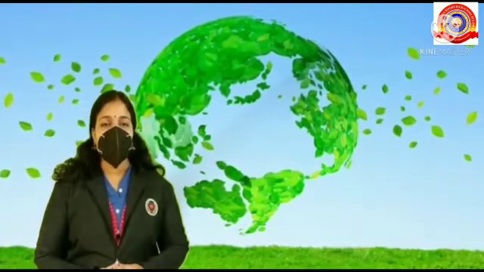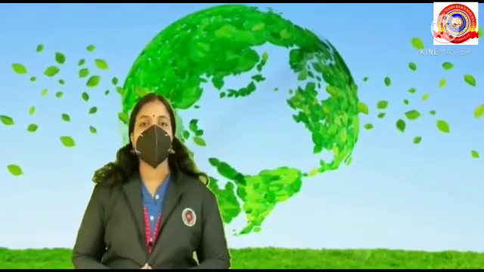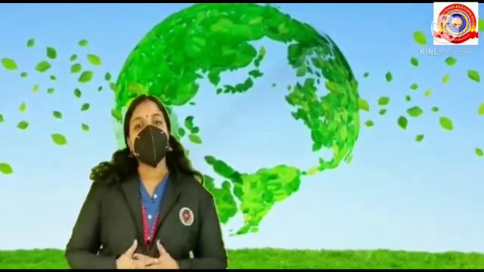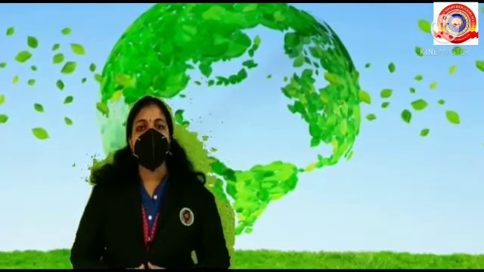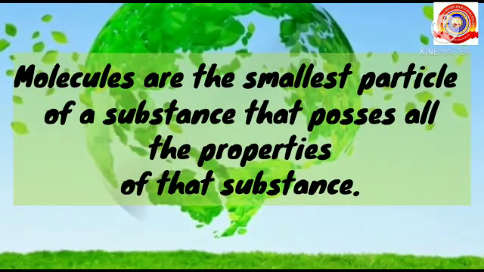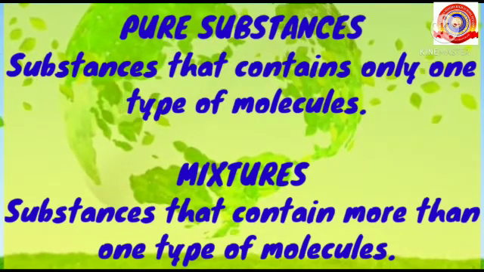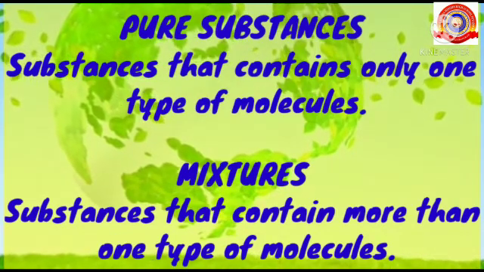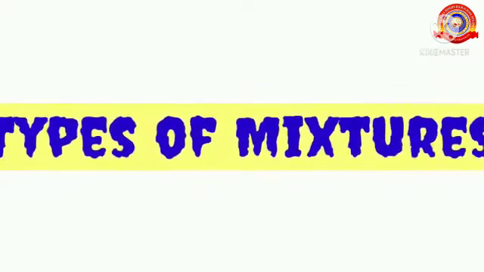In our previous session, we discussed molecules, pure substances, and mixtures. Do you all remember that? Yes, very good. So, we know that molecules are the smallest particle of a substance that possess all the properties of that substance. Pure substances are substances that contain only one type of molecule. And what about mixtures? Yes, mixtures are substances that contain more than one type of molecule. Today we are going to discuss the types of mixtures and their examples.